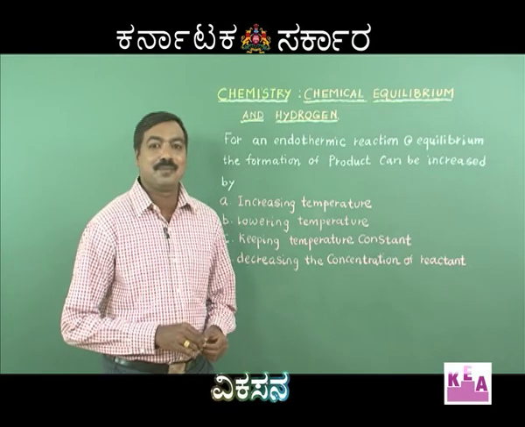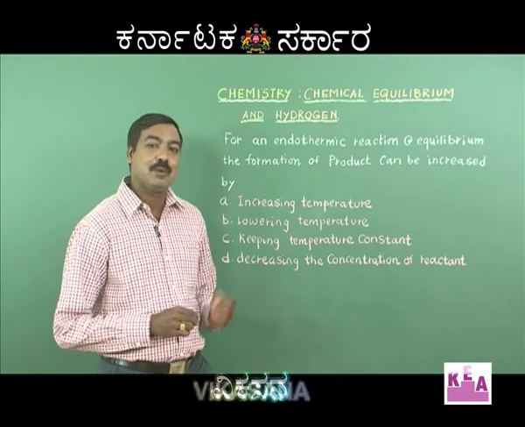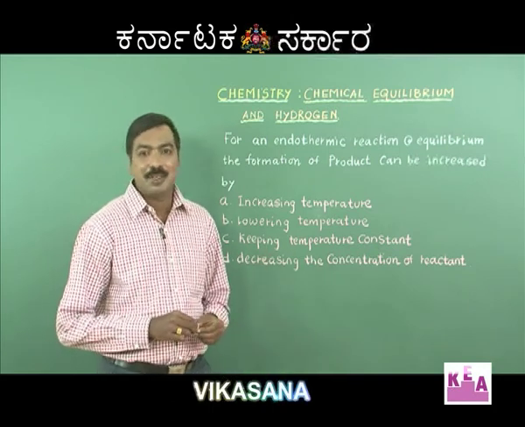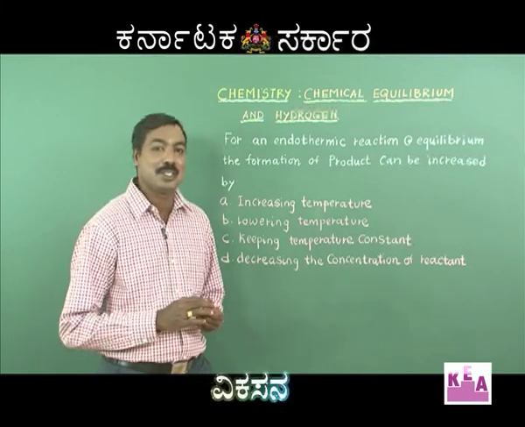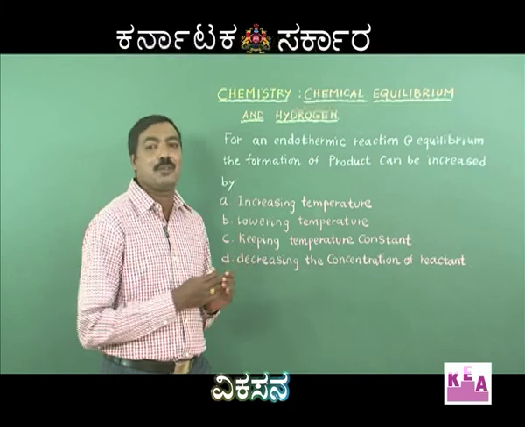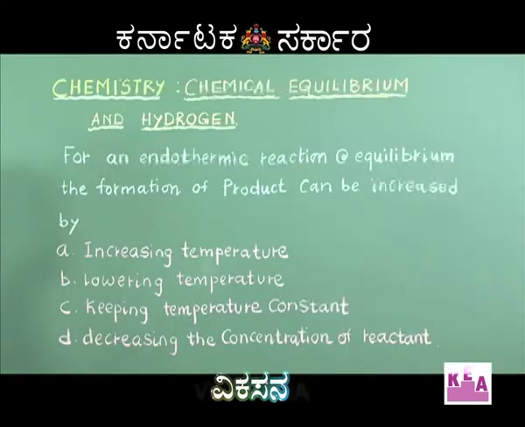Our next question. This question is a recap of the previous two questions that we have done. If you do it correctly, you have understood the concept of equilibrium constant. Therefore, I have added a similar question to what you have discussed. For an endothermic reaction at equilibrium, the formation of product can be increased by option A, increasing temperature, option B, lowering temperature, option C, keeping the temperature constant, option D, decreasing the concentration of reactant.